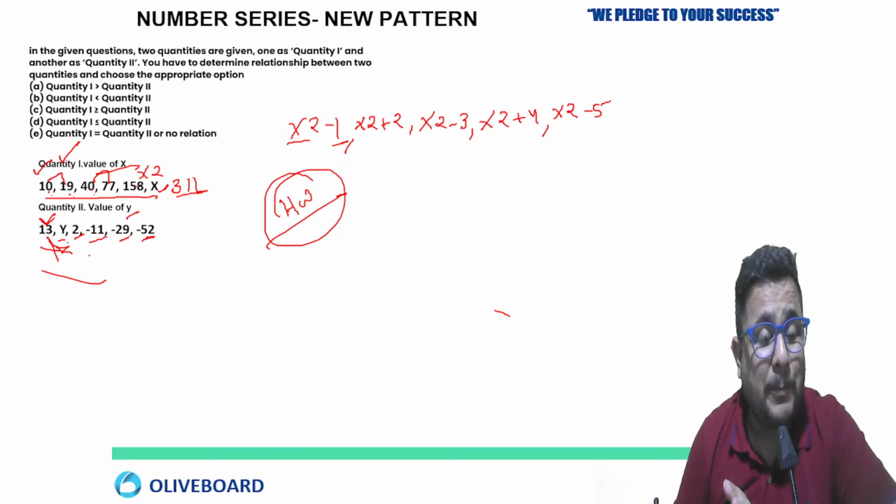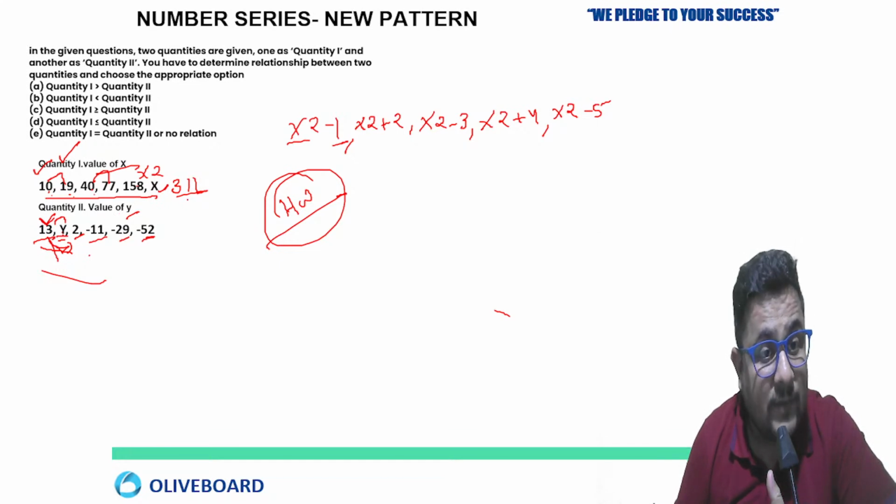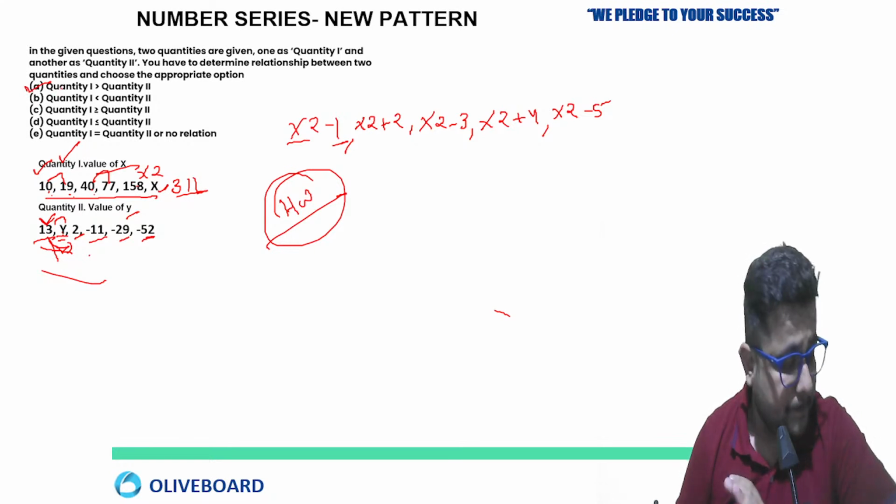So the series is completely in decreasing order, which means the value of y will be less than 13, because after 13 the series is coming in decreasing order. So directly you can say the value of y is going to be less than 13, and the value of x is already 311. So you can say quantity 1 is greater than quantity 2.